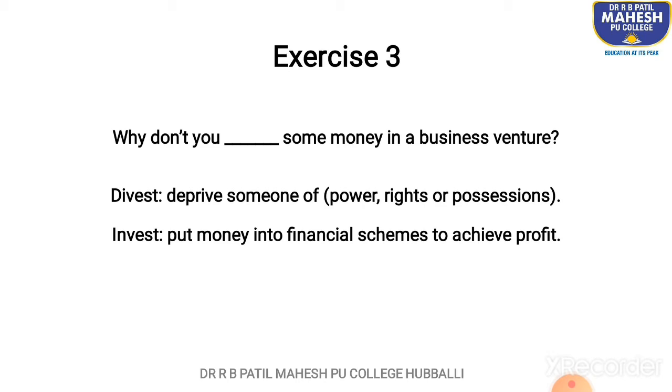So, reading the sentence again, why don't you dash some money in a business venture? Here the word would be invest. Why don't you invest some money? Put some money into financial scheme to achieve profit. Okay, so why don't you invest some money in a business venture.